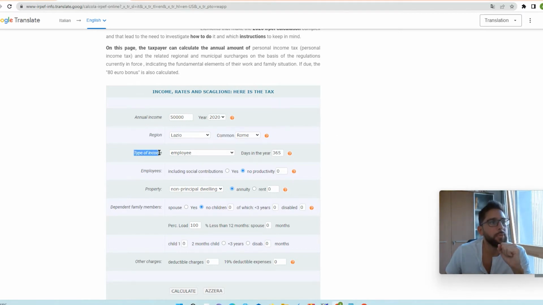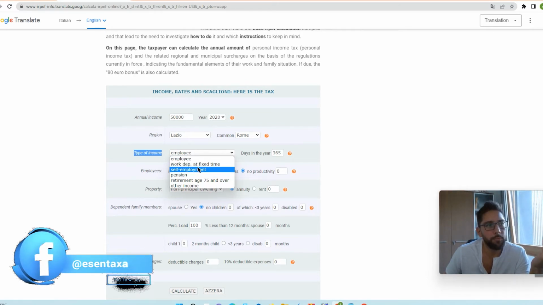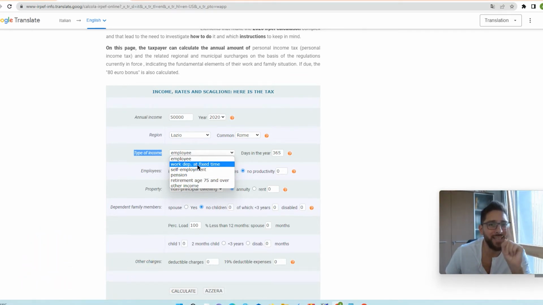Now, for the type of income, you specify it in the drop-down list. If you're an employee, you select employee. If you're self-employed, you select self-employed, or pension and retirement. Why this difference? Because based on the type of income, the Italian state grants you detractions. The detractions are reductions of the taxation, so it's different from a deduction. The deduction reduces your taxable income, and what remains is calculated into IRPEF taxation. The detractions, known in Italian as detrazioni, reduce the tax to pay.